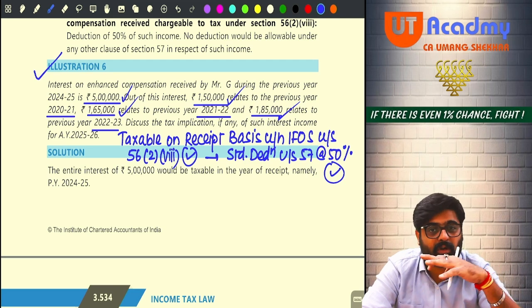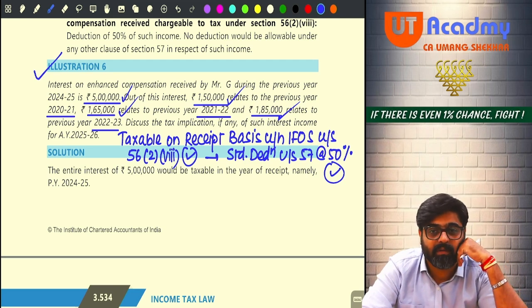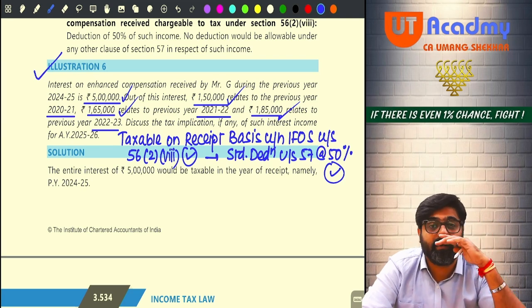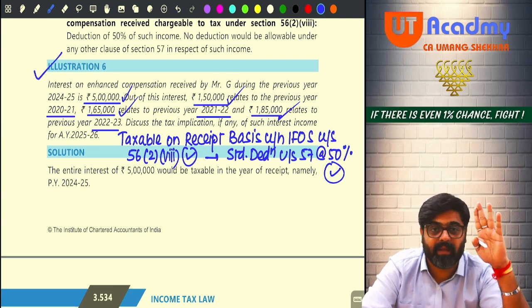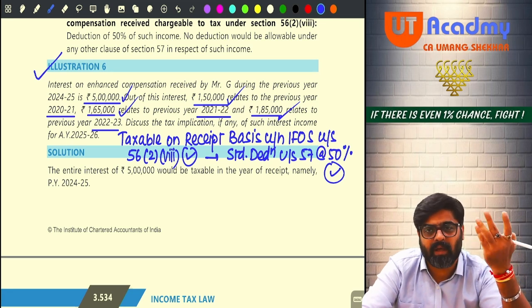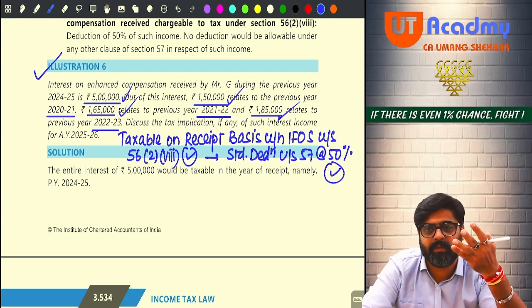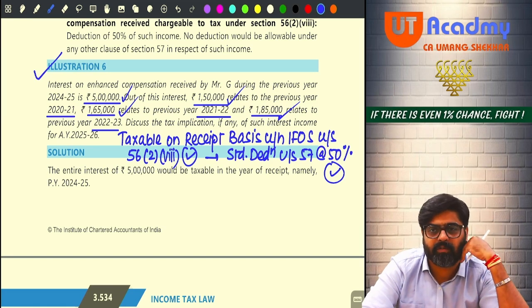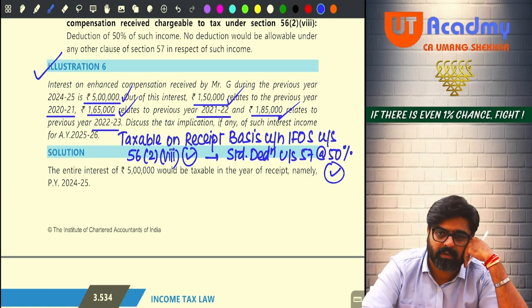So this interest cannot be charged under PGBP, not even under any other head. So which is the head remaining? IFOS. Because of general charge, it will be taxable under the head IFOS. Will you remember? Sure, sir.